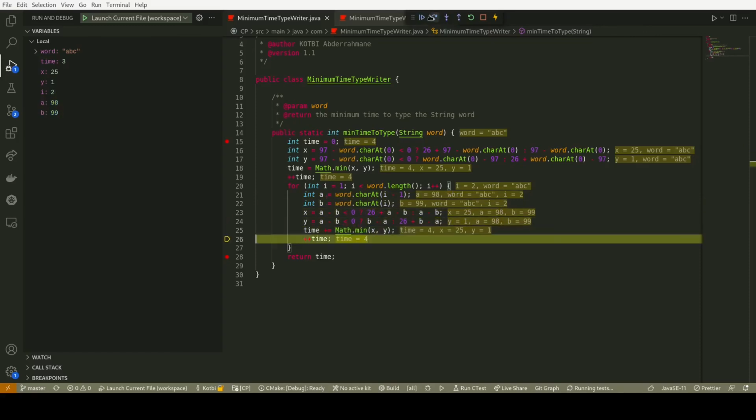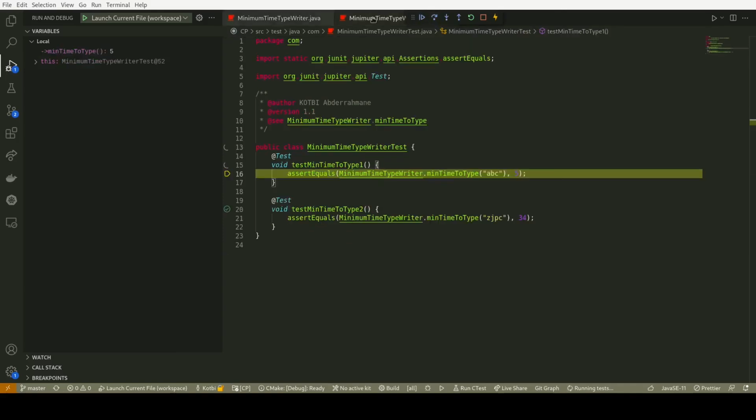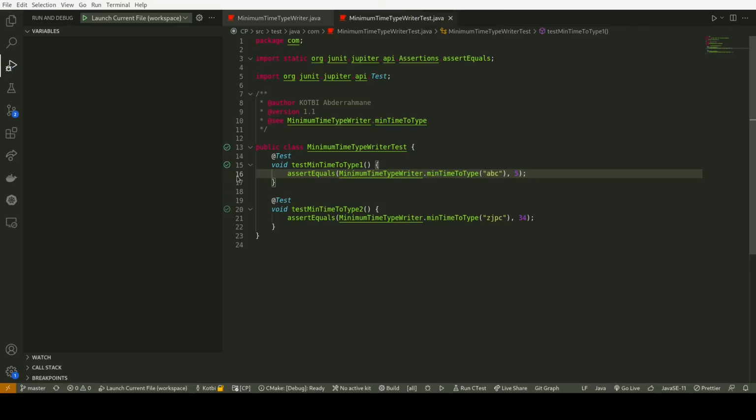And finally, as you see over here, time equals 5. So we are going to return this value, and as you may see, the test went successful because the final result was 5.